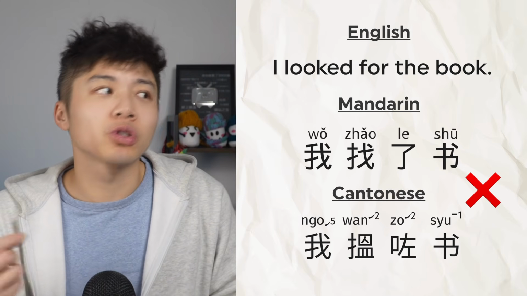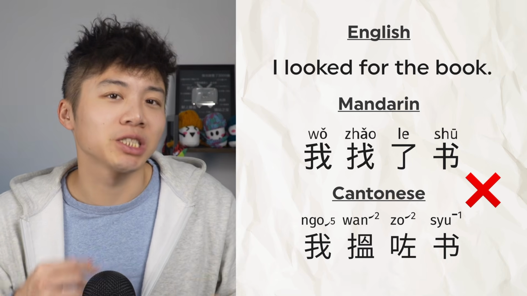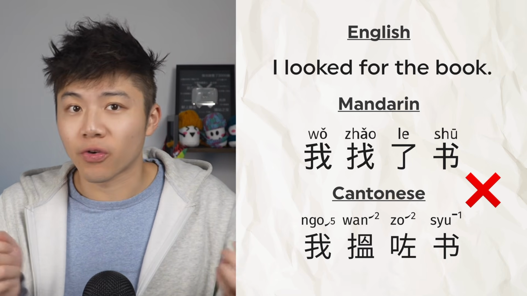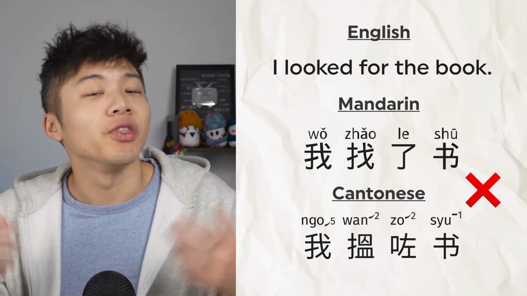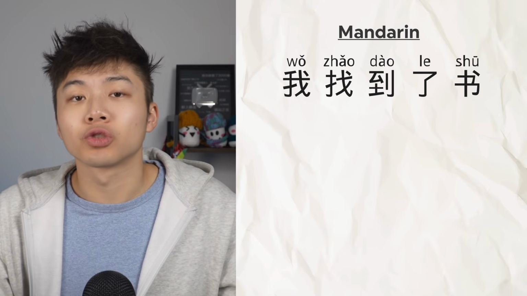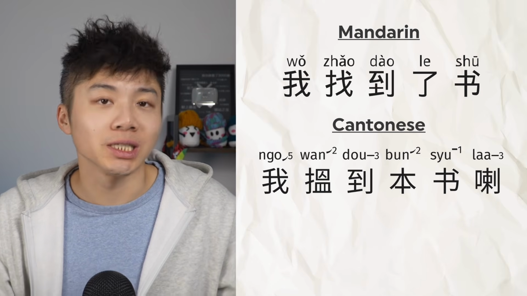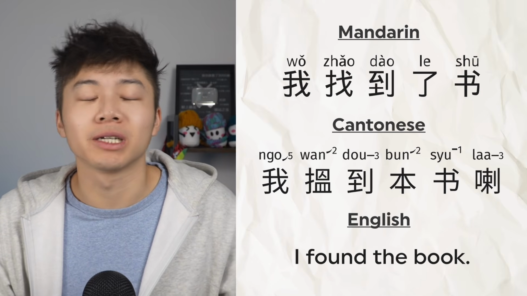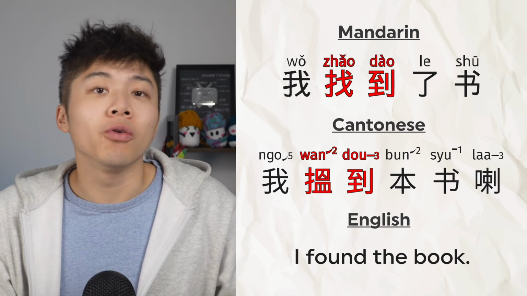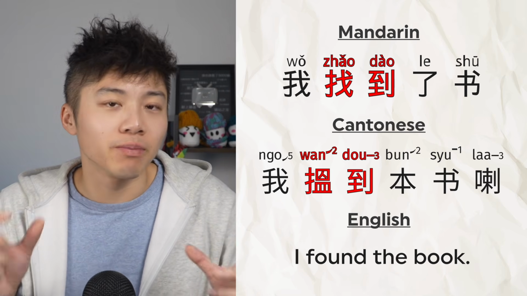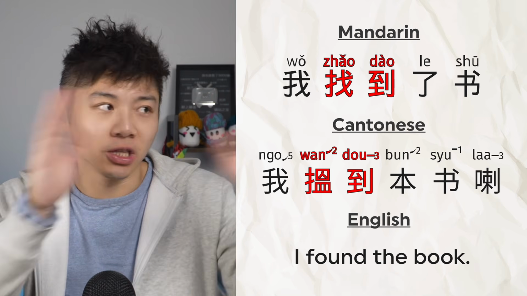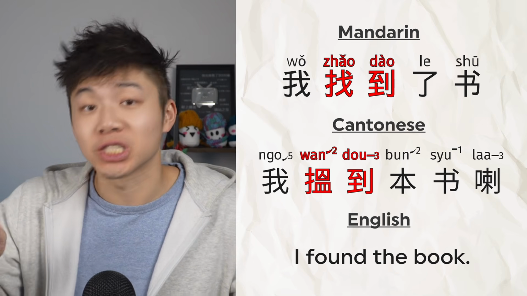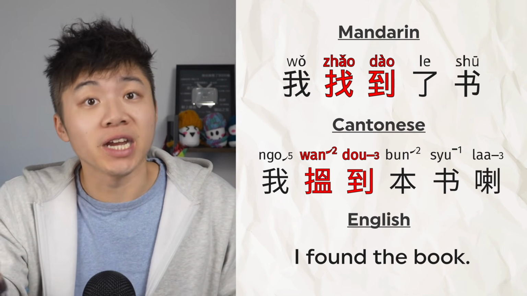The sentence means you looked for the book, but it doesn't emphasize that you actually found it. You might have searched for it, but never actually located it. The correct way to say it is 我找到了书, 我揾到本書了. Translation: I found the book. By using 找到 or 揾到, you're emphasizing that the action of finding the book was successful. You didn't just look, you actually found it. You actually achieved the result of finding, right?